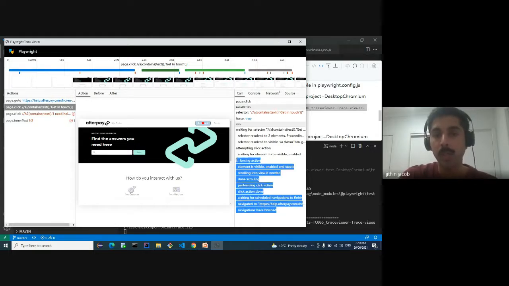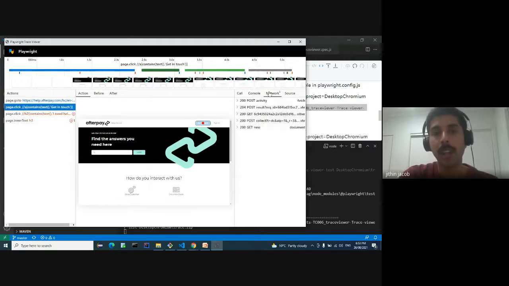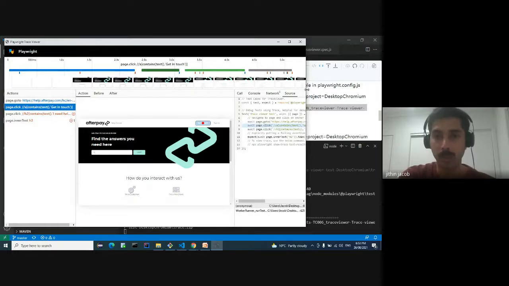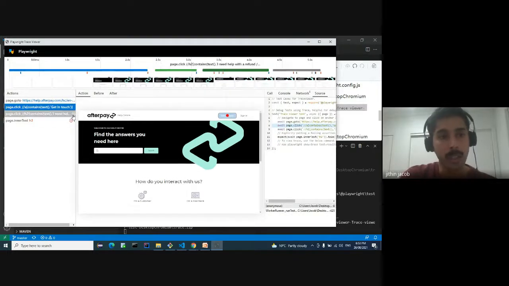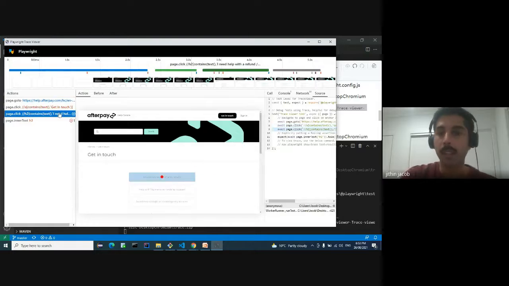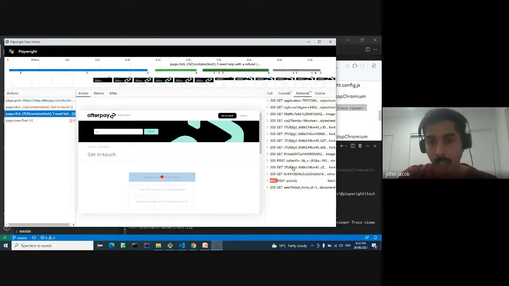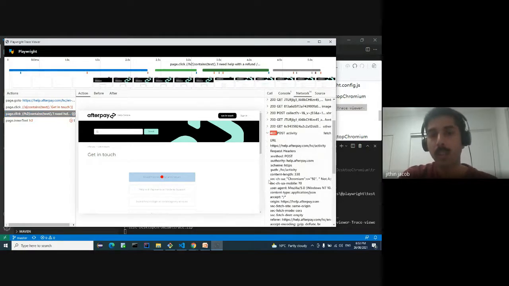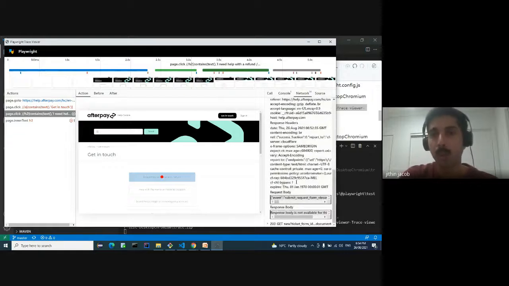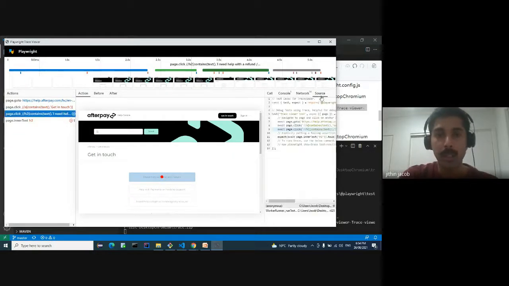It is showing us all the actionability checks as well. You can see if there is any console error, you can access the network tab down here, and you can also see the source code down here for the analysis. Now there is a red tick down here. Let's see what's in this red tick. There is a 403, that's why it failed. There is a network call with a 403, and the response body also gets highlighted. You can see the source code also.